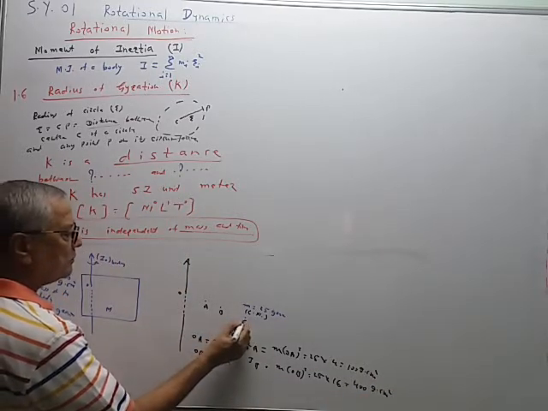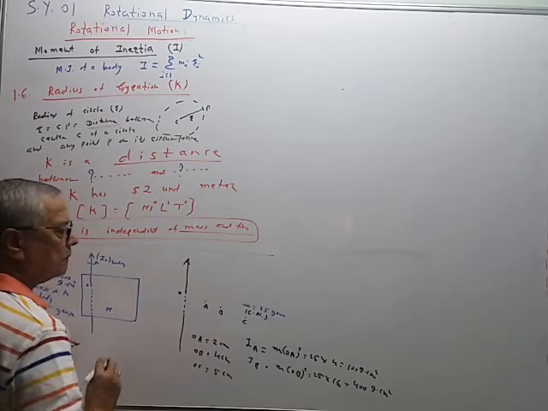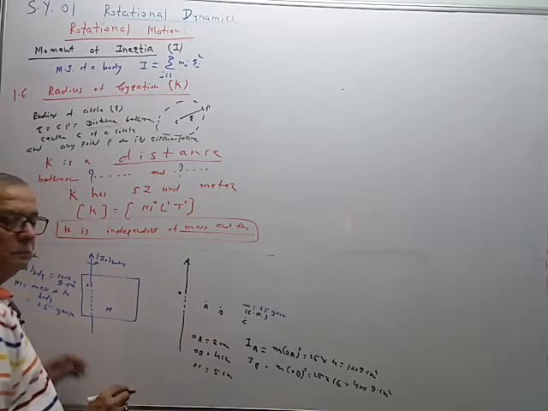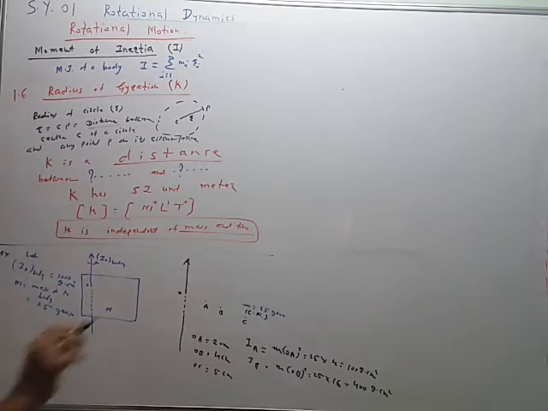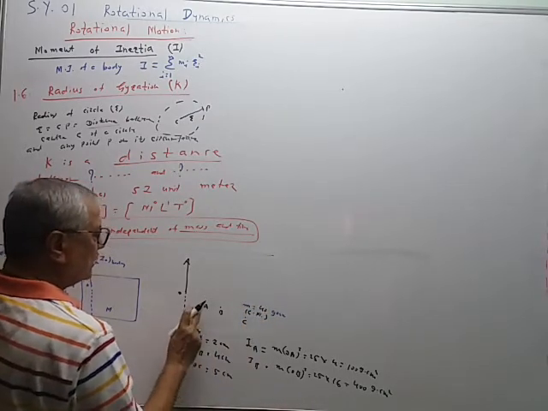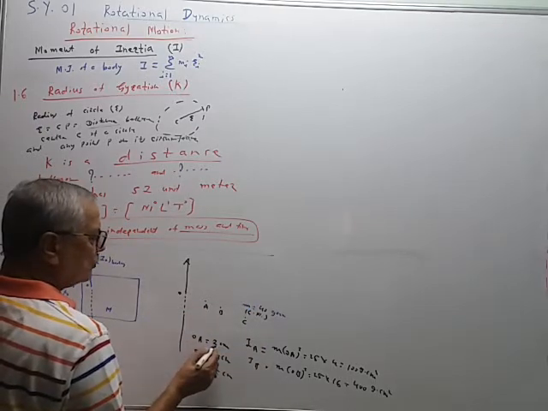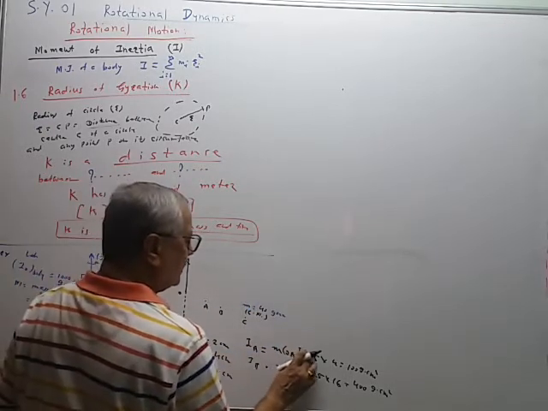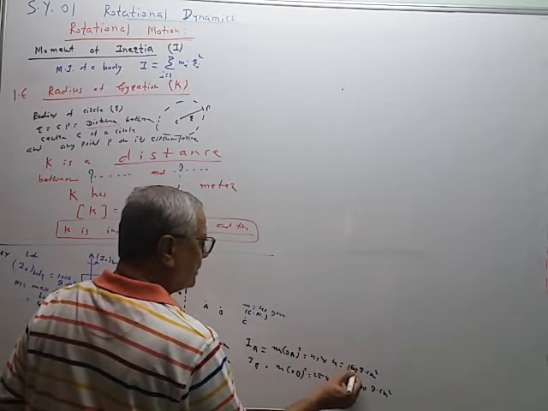Now when it is kept here, OC is equal to say 5 centimeter. Sorry, we are using the mass 40 gram. So if a single particle of mass 40 gram is kept at point A at distance 2 centimeter, then this will be equal to 40 multiplied by 4, that is equal to 160.